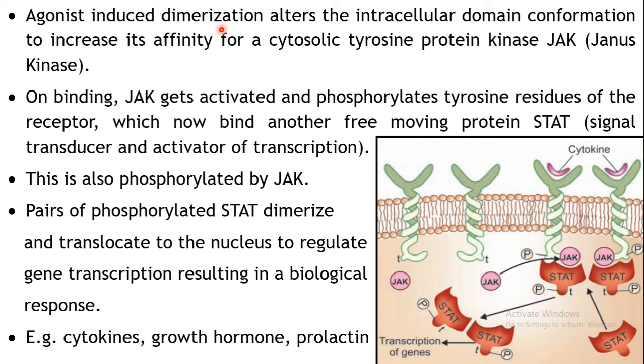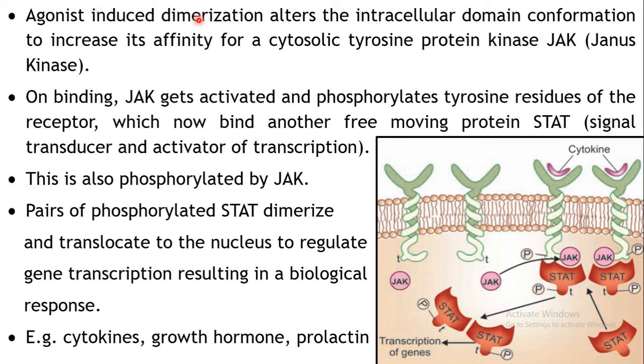But over here when the agonist binds to your receptor, dimerization takes place. As a result of this dimerization, there are intracellular changes in the conformation. You can see over here tyrosine residue is present on this particular type of receptor also. But let us see what exactly is happening, how it is getting phosphorylated.